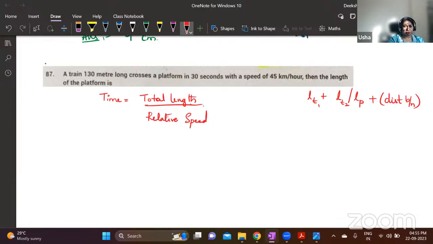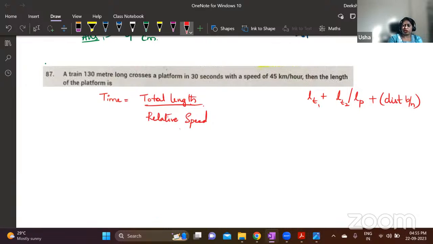The person is already 200 meters ahead. So if such information is given, that distance also you have to add. This is the total length in the numerator. Relative speed is the difference between the speeds of the two moving objects. If only one object is moving, that speed only you have to take.